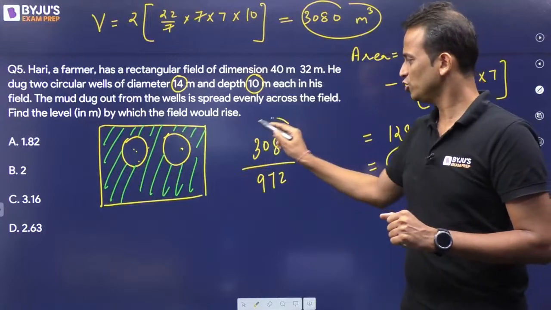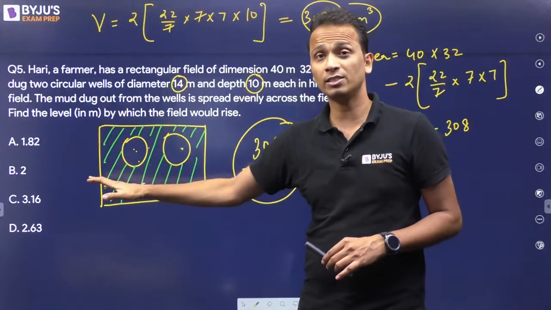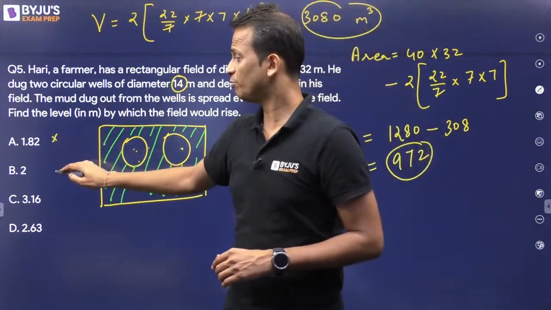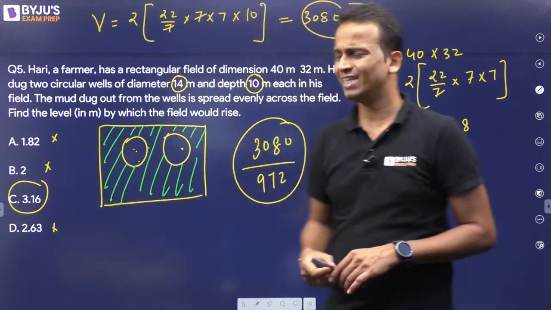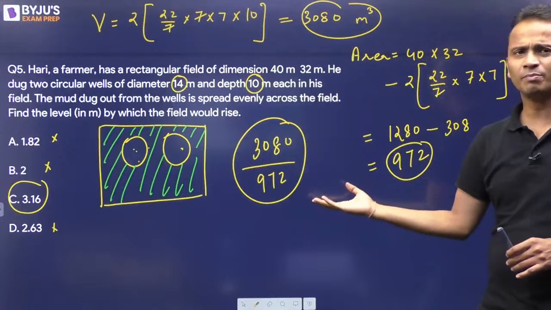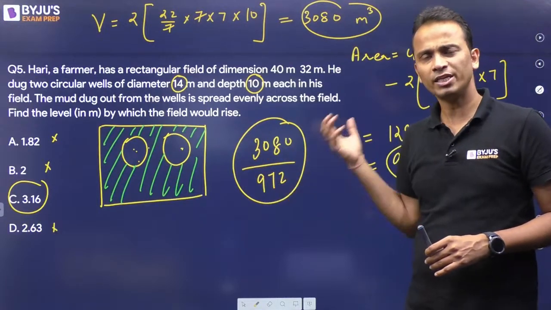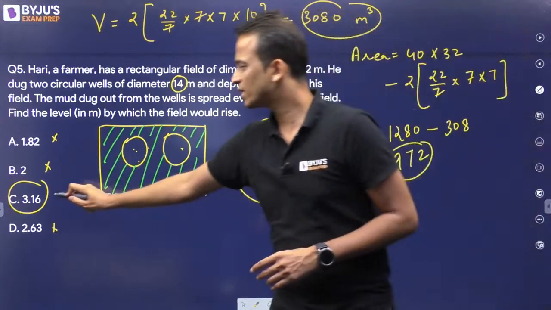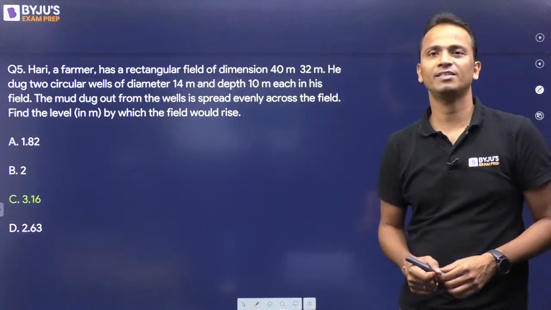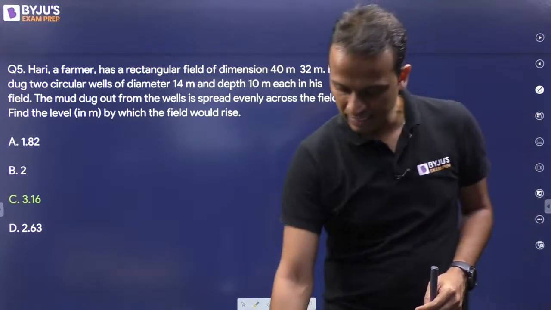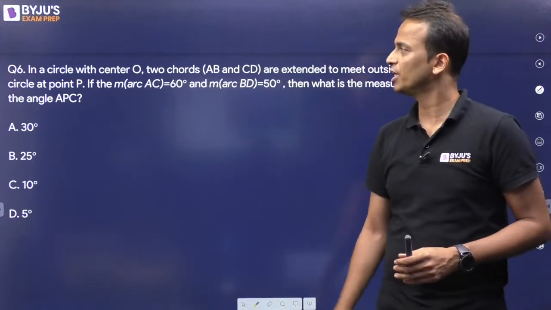Okay, so there is no need to do further calculations and you can match your answer among the options. So it will not be 1 point something, it will not be 2, it will not be 2 point something, it will be 3 point something. Clearly visible, 3000 divided by 972. So 3000 something divided by 900 something, it will definitely be 3 point something. So the correct answer should be 3.16, and yes, it is the correct answer. All right, so option C, yes, some of you have already given a correct answer. Let's move on to the next question, question number 6.